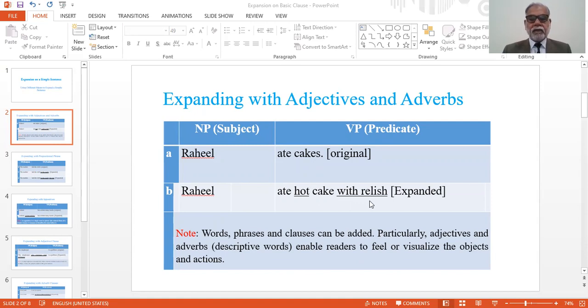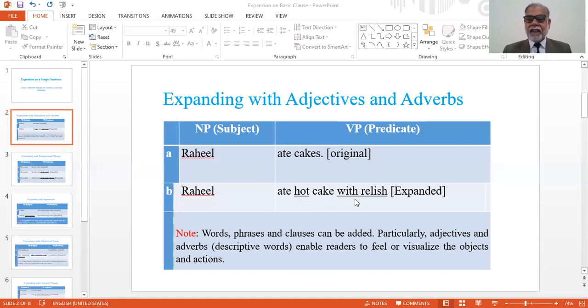If we add hot, it means we can visualize, we can perceive the condition of the cake, and this arouses our own feelings, our own previous experiences.